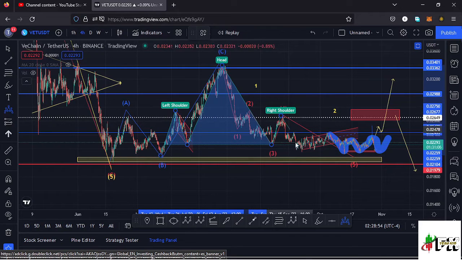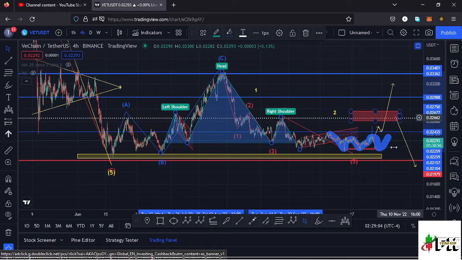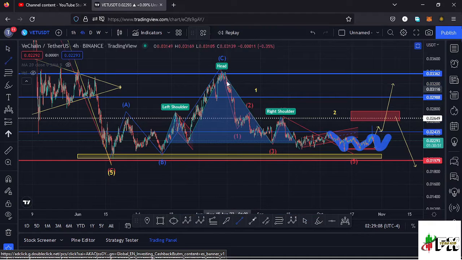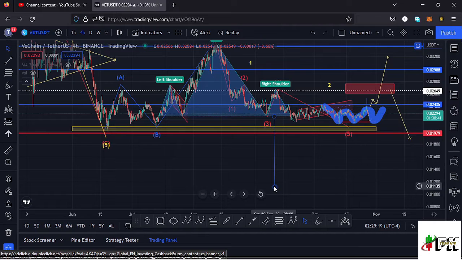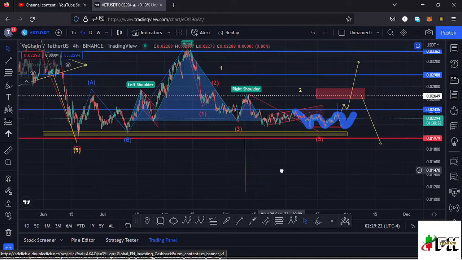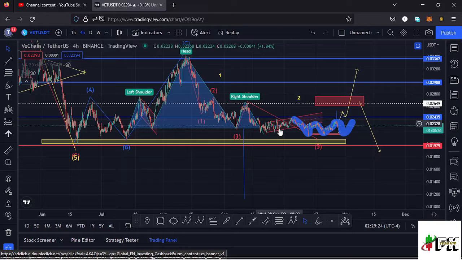And after the formation of the right shoulder, we have been seeing much of a consolidation in this movement right here. So we are yet to see that breakout out of this head and shoulders pattern, and this is a pattern that normally breaks to the lower side, having the target area of the breakout as the height between the head and the neckline. So using a trend line once more, we can get that height, then place it down here to give us a minimum target area to the lower side, back to around the $0.01135 mark.